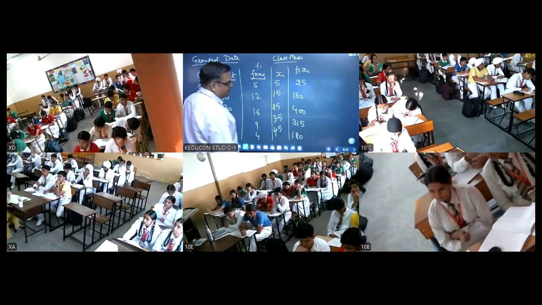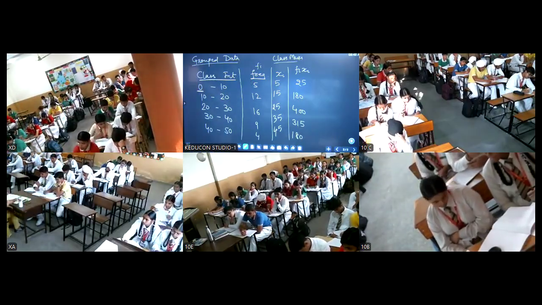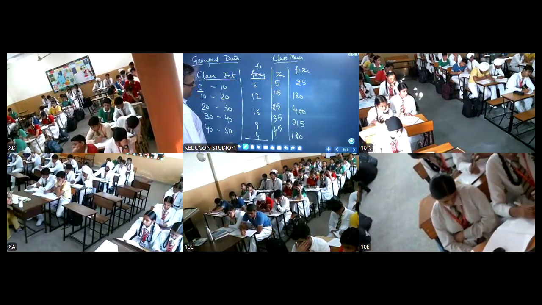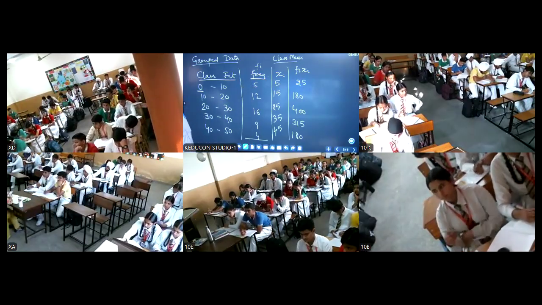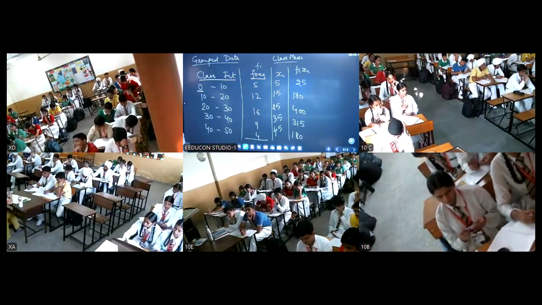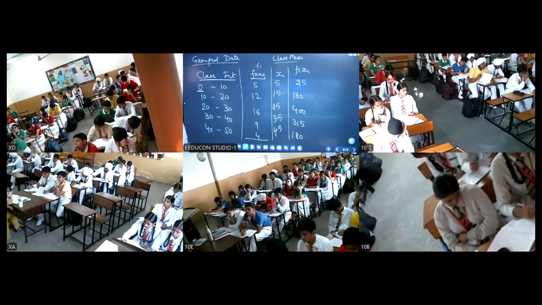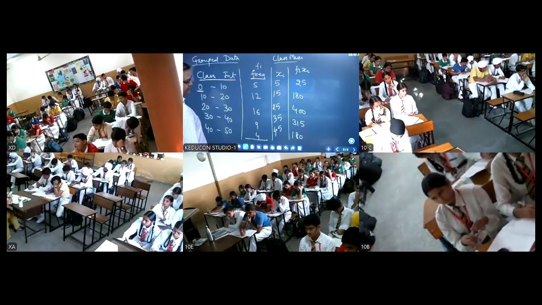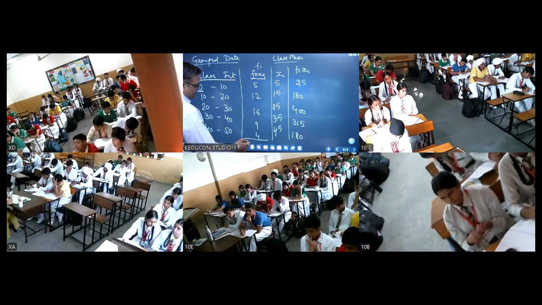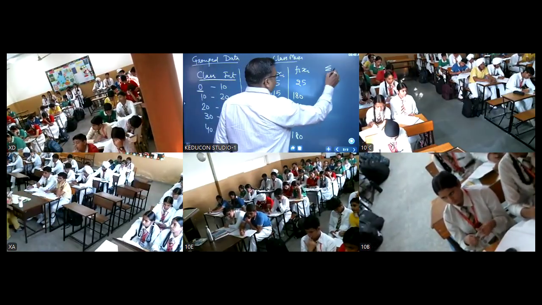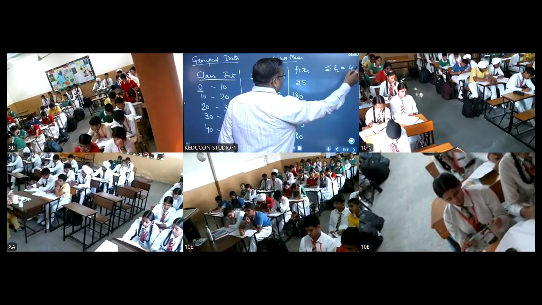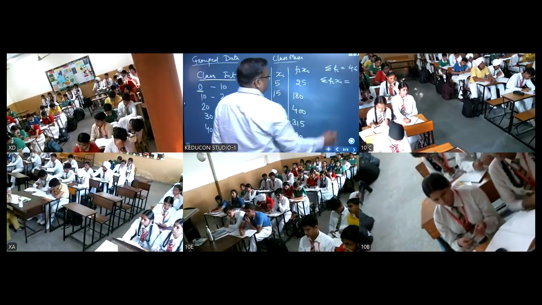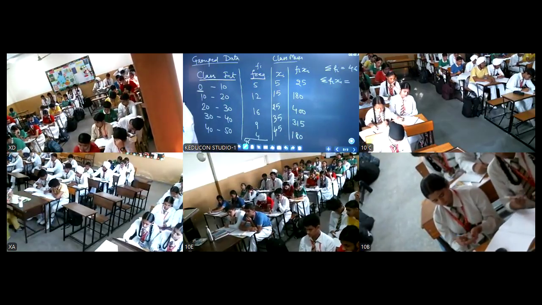Is it clear? Is this clear, students? Now, what is summation fi? This is summation fi, right? Addition of all the frequencies. What does it come out to be? Yes, it comes out to be 46. Right? So this is your summation fi, 46. What is summation fi xi? Please tell me.